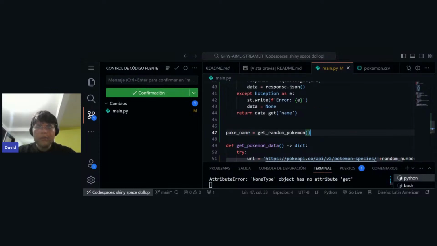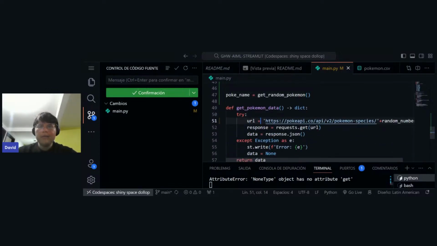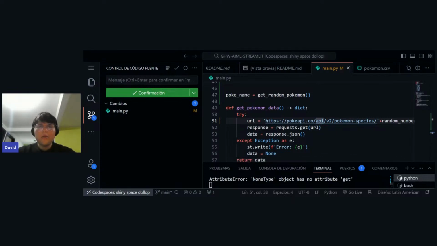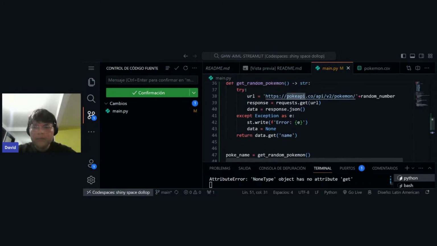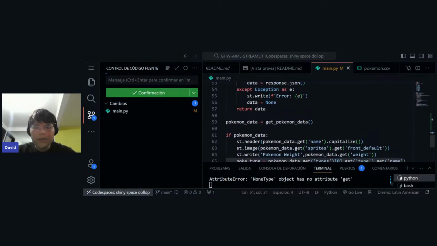So then we're going to use something like Pokemon name. It's going to be get random Pokemon, and then we're going to change this URL to the original one, and the original one was Pokemon. Yeah. Looks like this. Pokemon, and instead of using data, we're going to use the Pokename. And yeah, so I think this should work now. Yeah, it looks like everything should be neat.